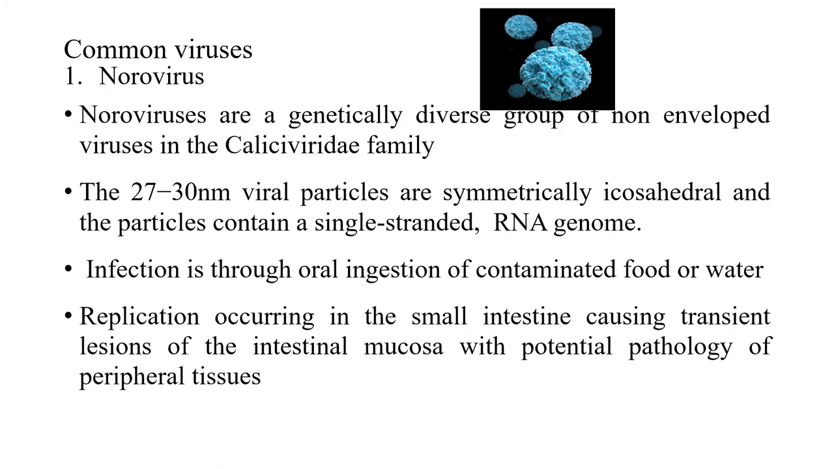So these noroviruses are a genetically diverse group of non-enveloped viruses belonging to the Caliciviridae family, and they are 27 to 30 nanometer viral particles and are symmetrically icosahedral, and the particles contain only a single-stranded RNA. And coming to the infection, it is mainly through the oral ingestion of contaminated food or water, and once they enter the host, the replication occurs in the small intestine of the host, causing transient lesions of the intestinal mucosa with a potential pathology of the peripheral tissues.